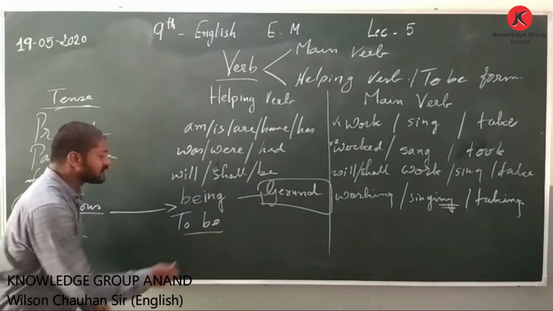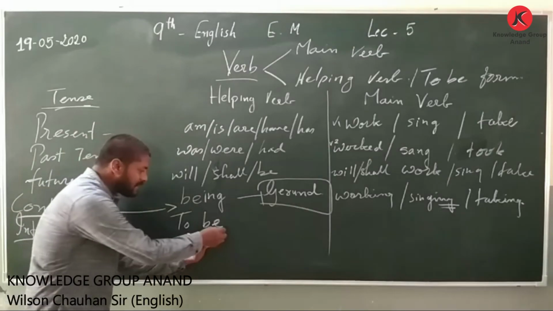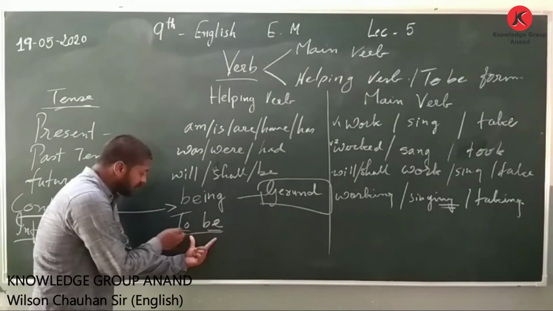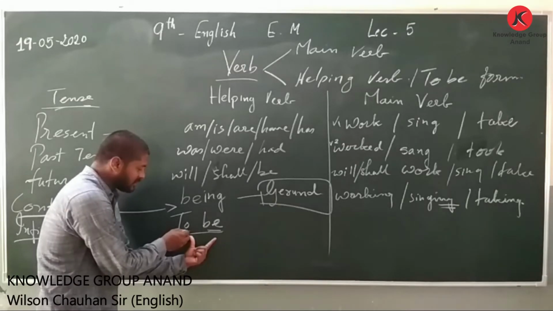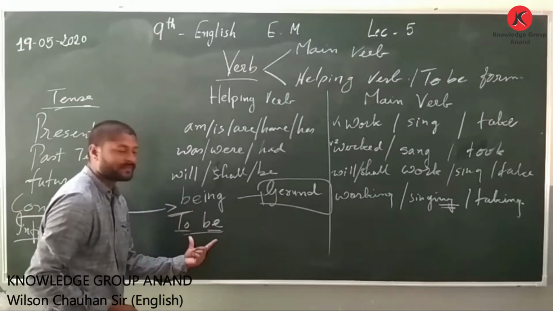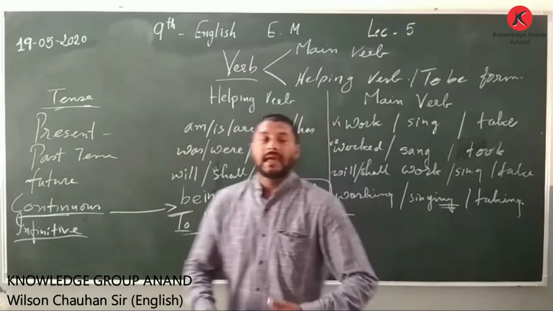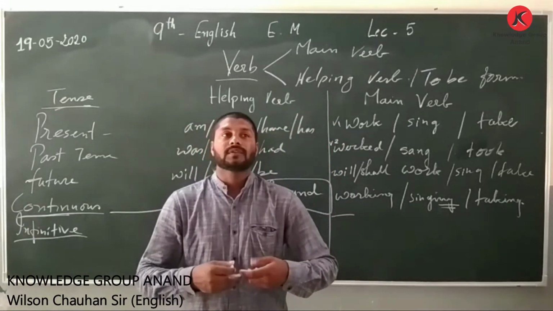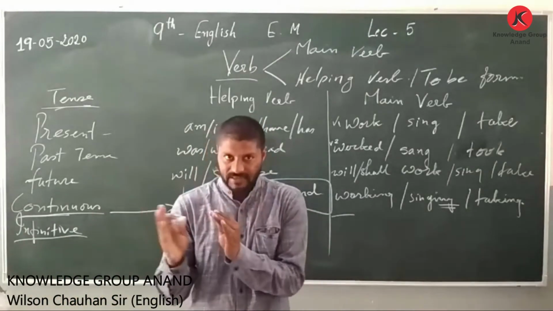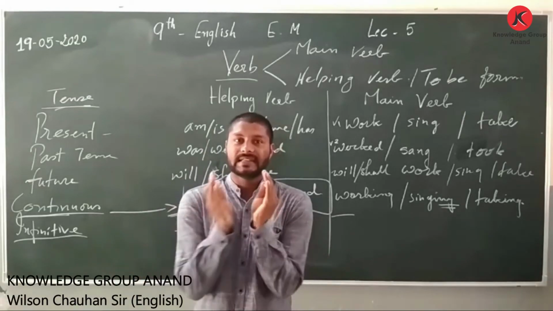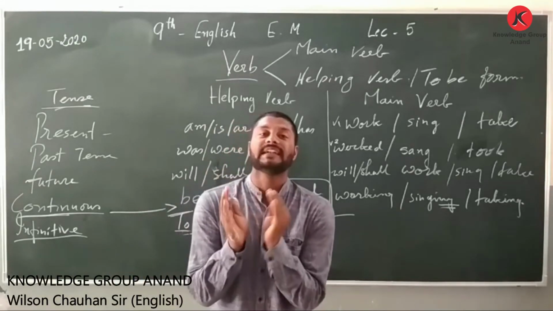Any main verb having to as a prefix, or the root form of the verb, is called an infinitive. So when you have, like, it is good to play, the phrase to play, when used in the sentence, is not just the main verb but is also called an infinitive.